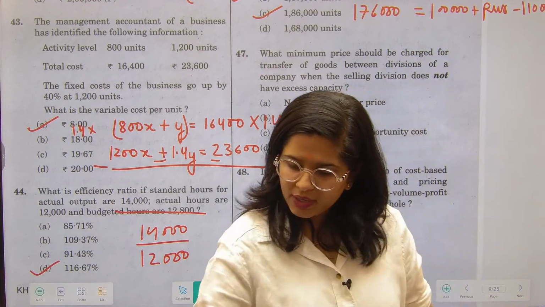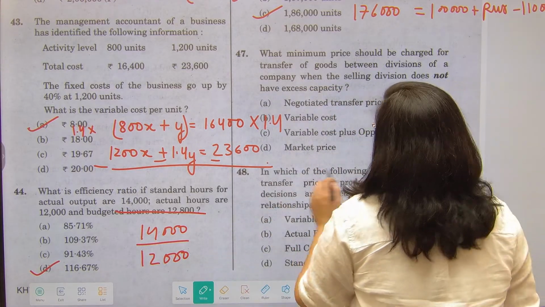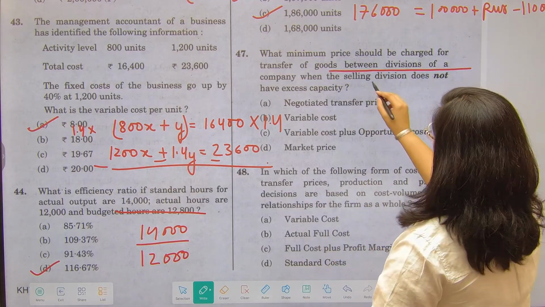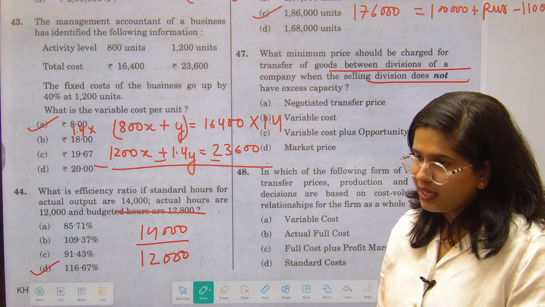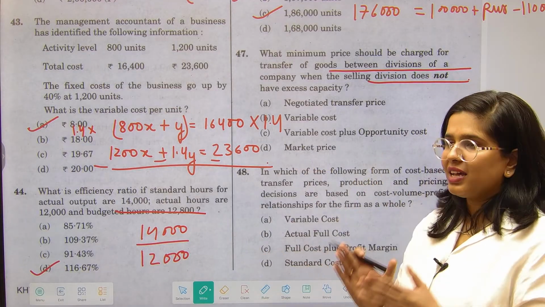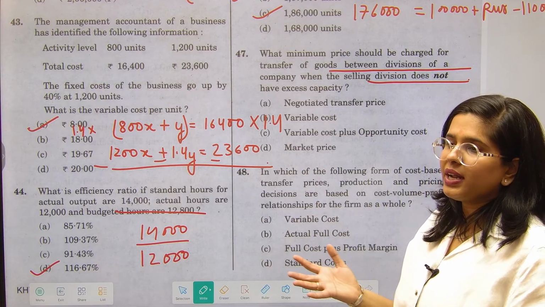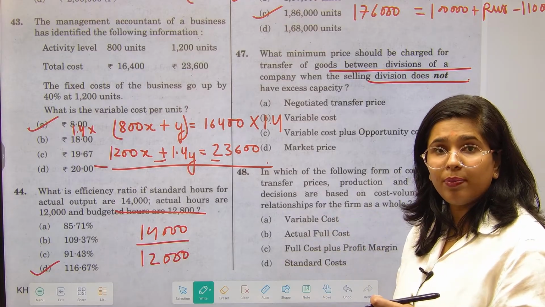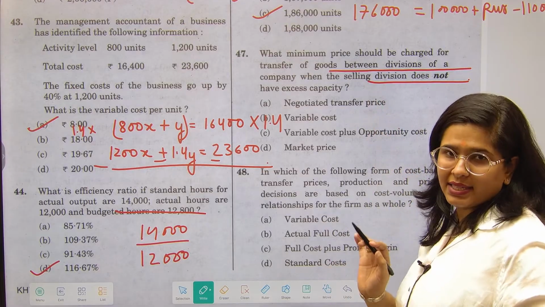Yes, question number 47. What minimum price should be charged for a transfer of goods between divisions of a company where the selling division does not have an excess capacity? See what happens when you do not have excess capacity, that means your production could be sold within the company as well as to outside people. For example, Tata Group is there, whatever they are producing, they can have customers within the Tata Group and outside in the market as well, but the company does not have an excess capacity.